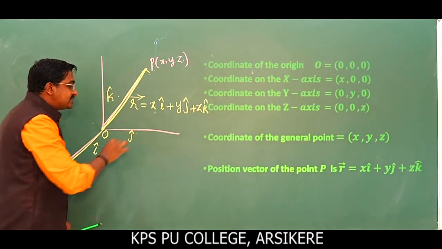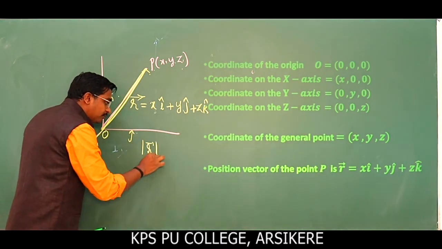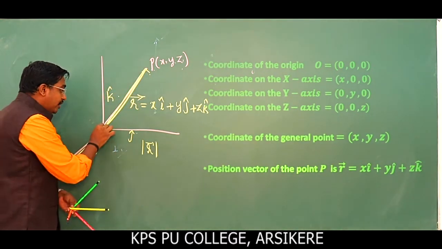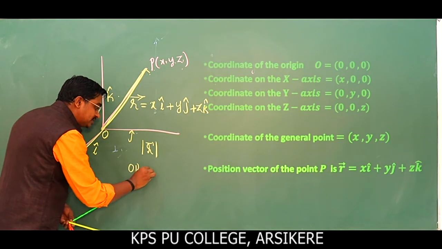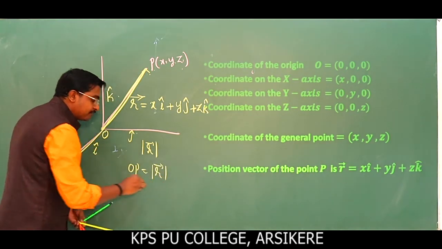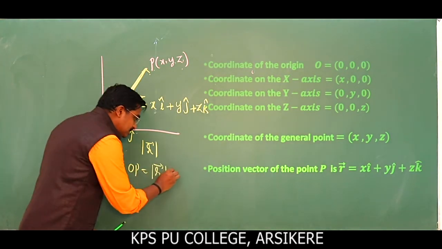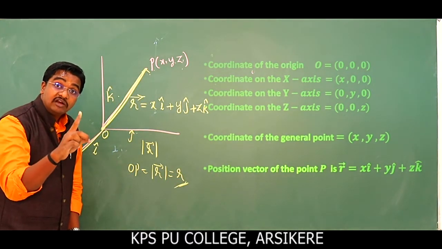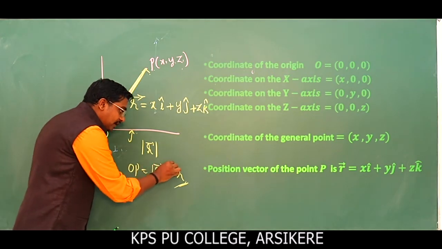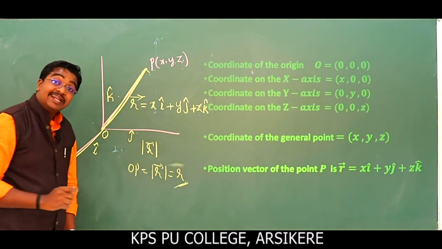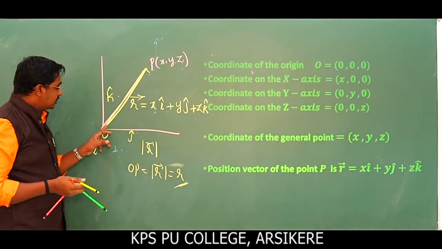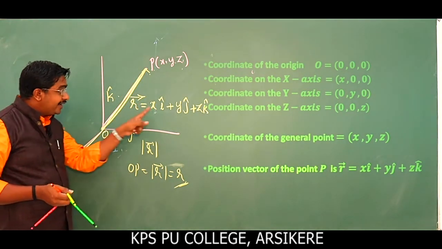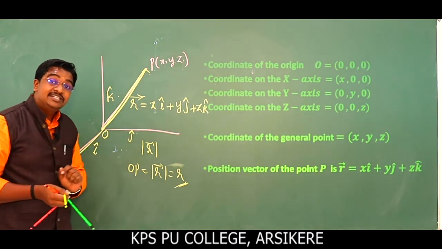Okay. So then what is the magnitude here? The magnitude of r is the length of the point, or the distance of the point P from the origin. I can say the length of OP is equal to the modulus of vector r, which is simply written as r. So r represents the length of the point from the origin. If you write it as a vector, that becomes a directed line segment. So vector OP is equal to vector r, having the position vector xi cap plus yj cap plus zk cap.